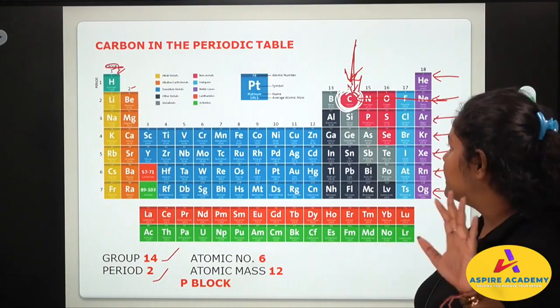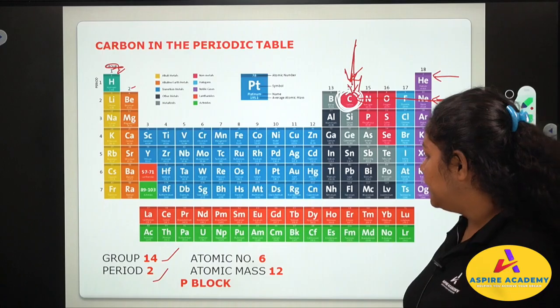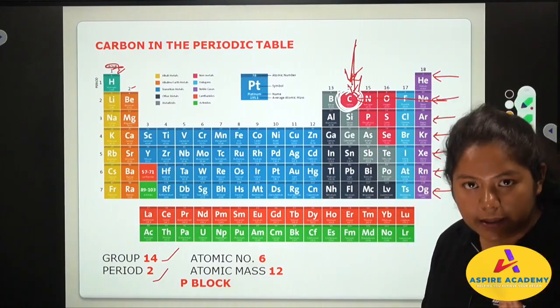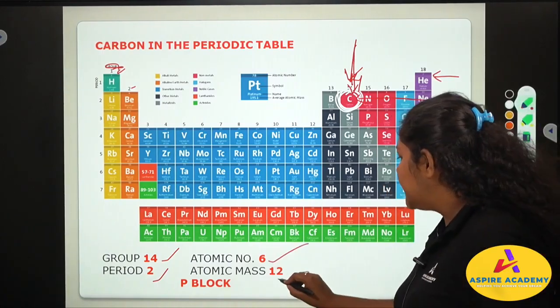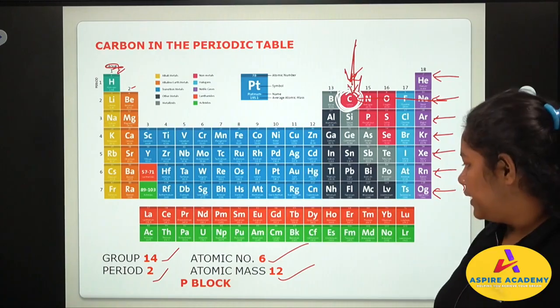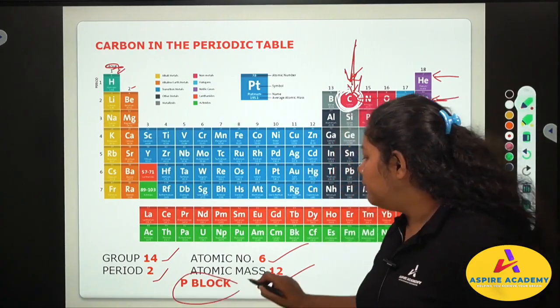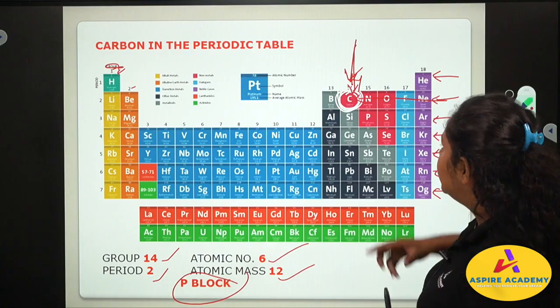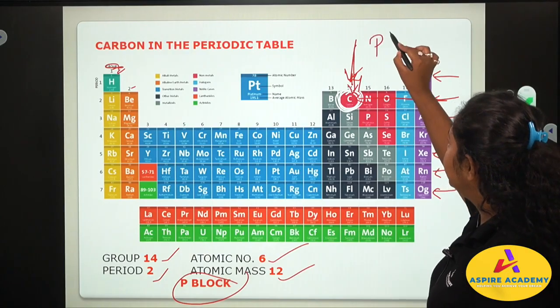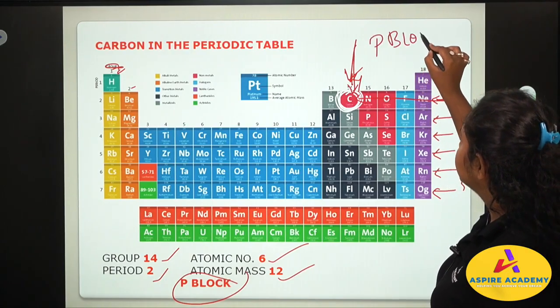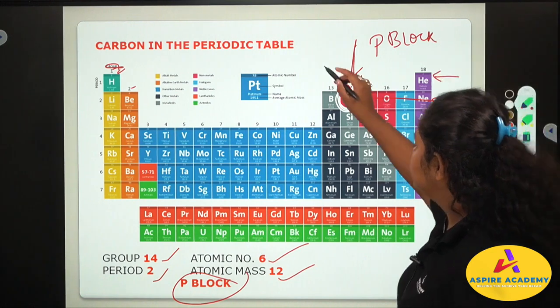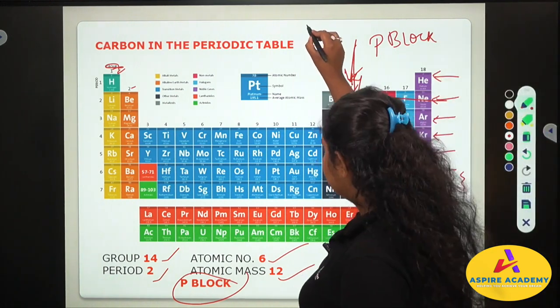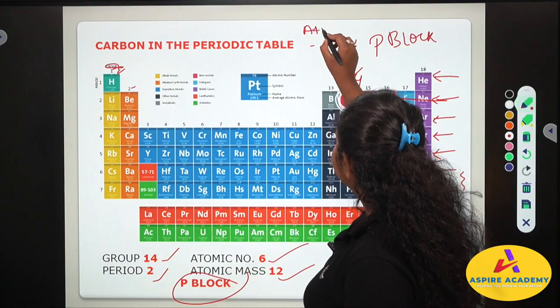Sorry, carbon is in group number 14 and period number 2. Carbon's atomic number is 6. Its mass number is 12. And it is in the P block.